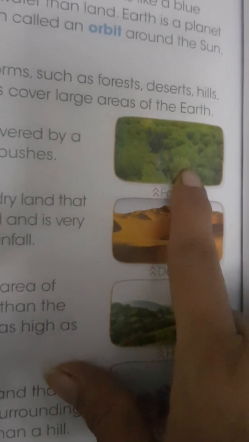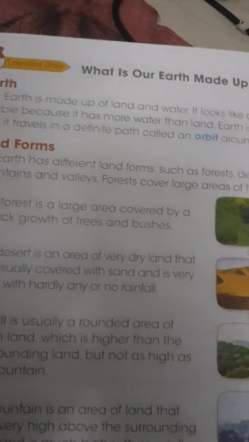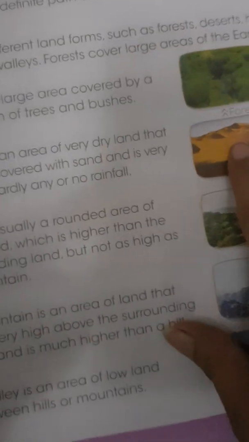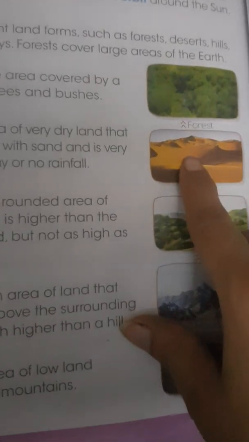Forests are covered with thick growth of trees and bushes. And next we have desert. Desert is very dry land, usually covered with sand and very hot, with hardly any or no rainfall. There is very little rainfall in a desert.